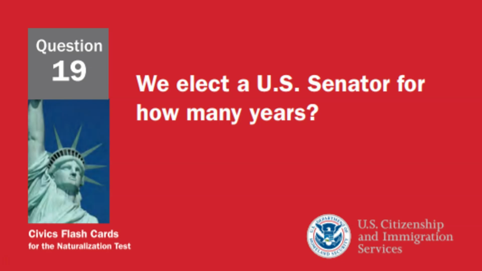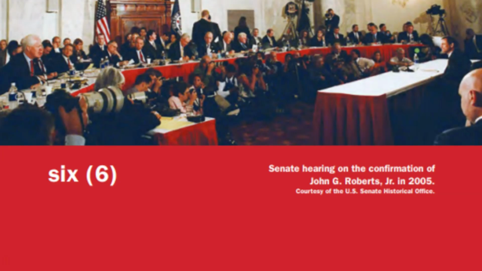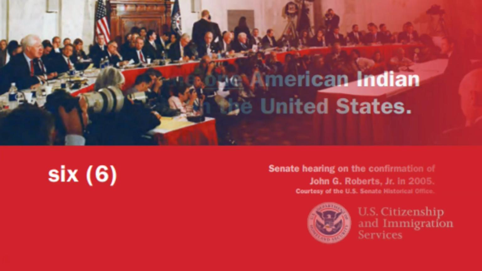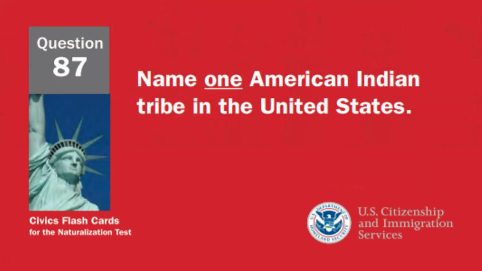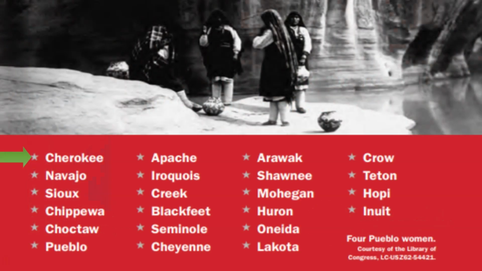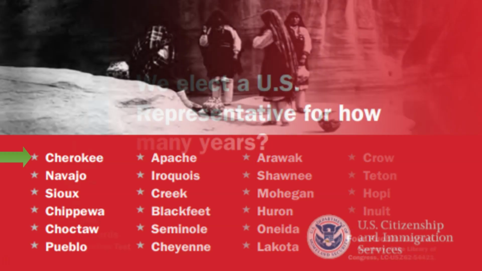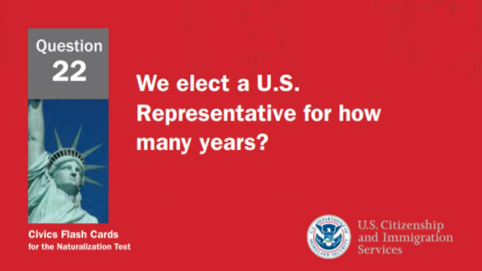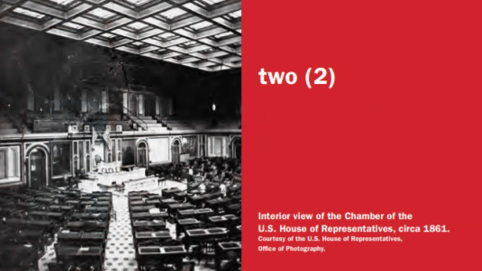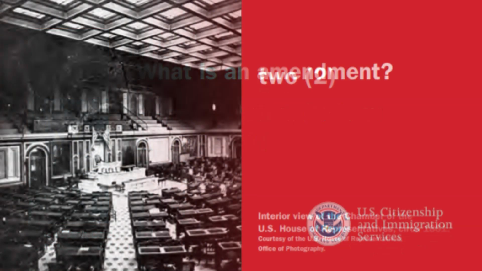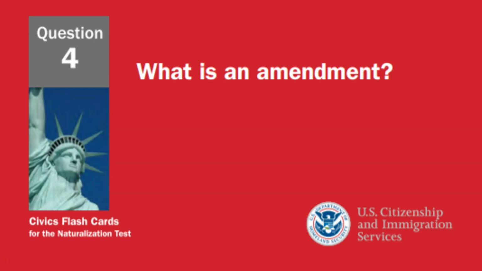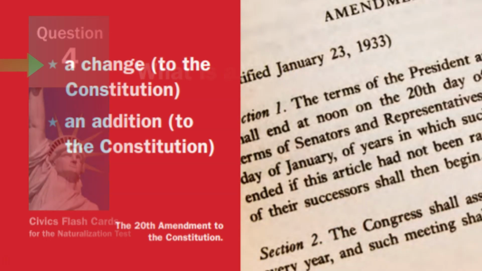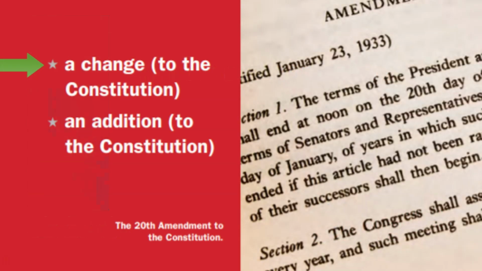We elect a U.S. senator for how many years? 6 years. Name one American Indian tribe in the United States. Cherokee. We elect a U.S. representative for how many years? 2 years. What is an amendment? A change to the Constitution.